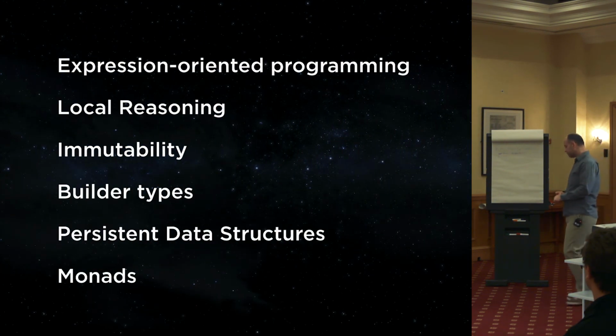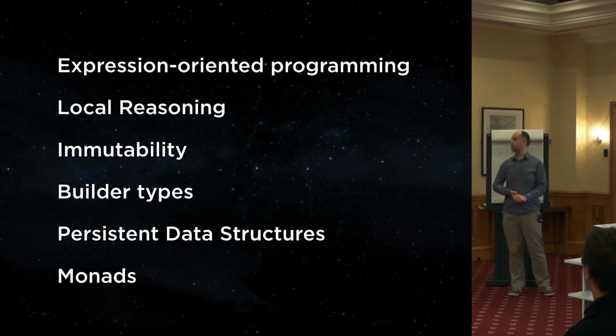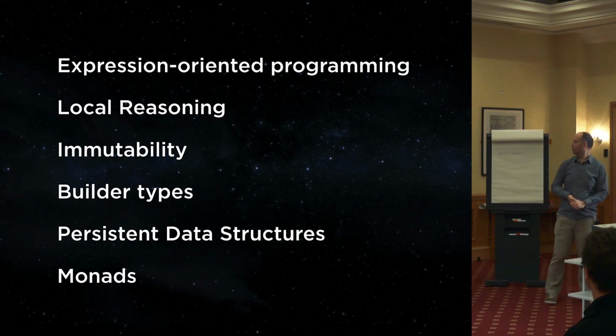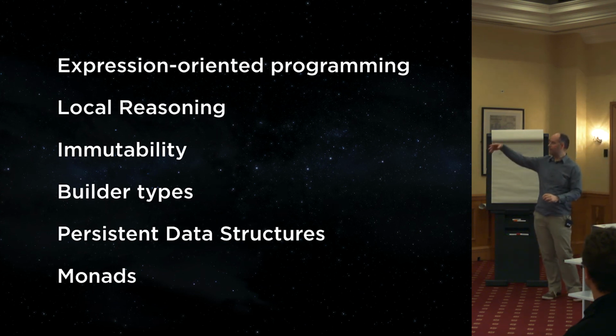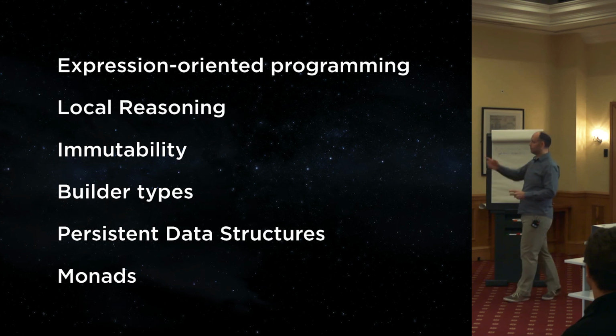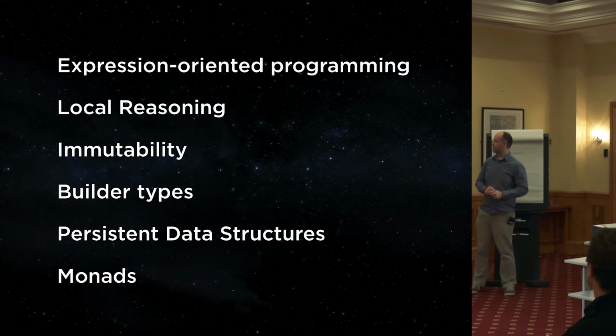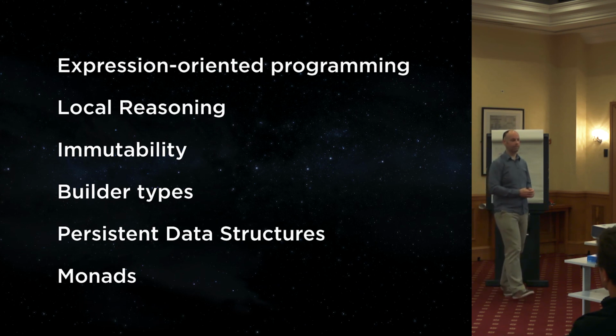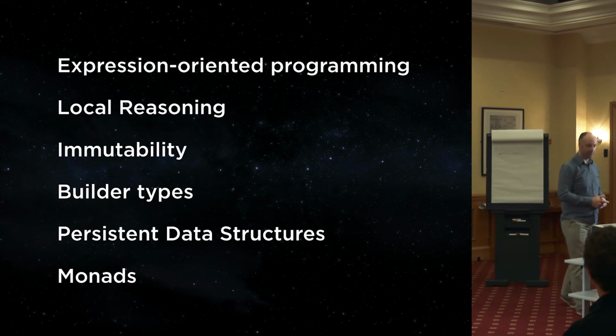So we started off talking about expression-oriented programming, why that was significant, and what the implications are. We've been discussing the implications of that through the rest of the talk. We went on to talk about immutability and how we get local reasoning from that, why that's important, and how to deal with immutability, where a useful technique is builder types. We talked about strings, and then we talked about persistent data structures. And finally, we looked at some examples of monads.